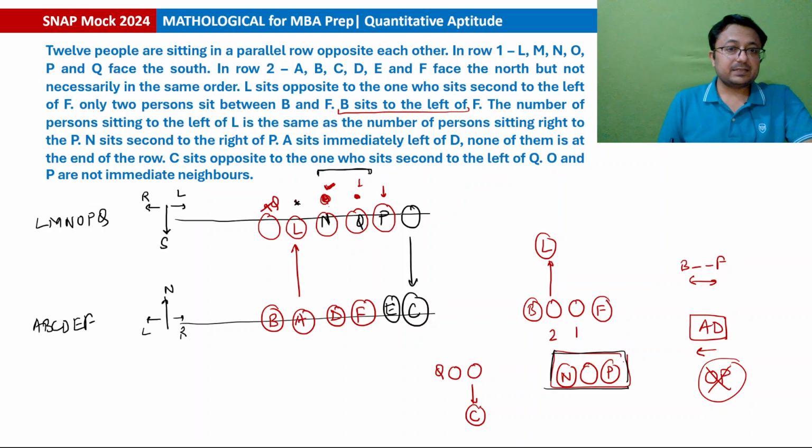अब फिलअप कितने रह गए हैं? O रह गया है और एक और पर्सन रह गया है. O and P are not immediate neighbors, so O will not be here. O will be here. L M is remaining, M will be here. So this will be our complete structure. Okay.